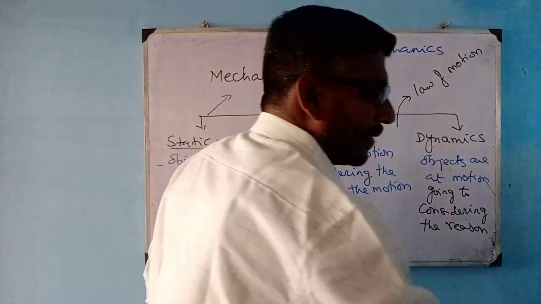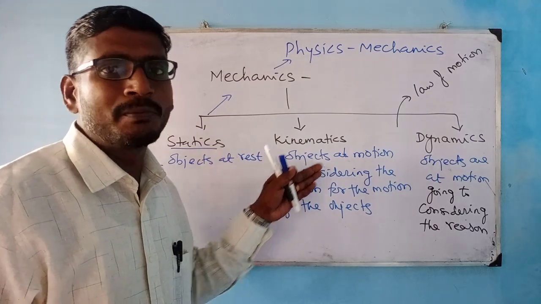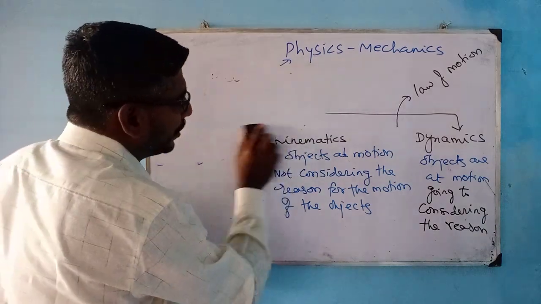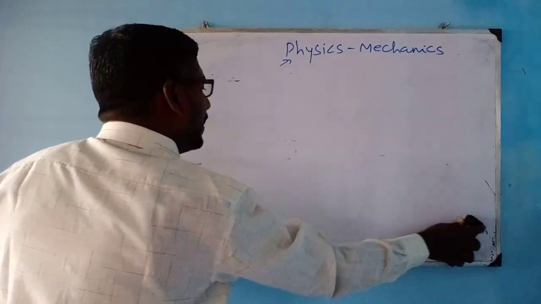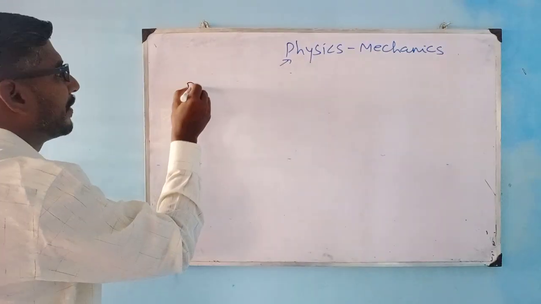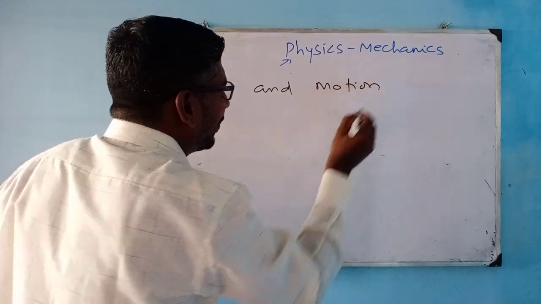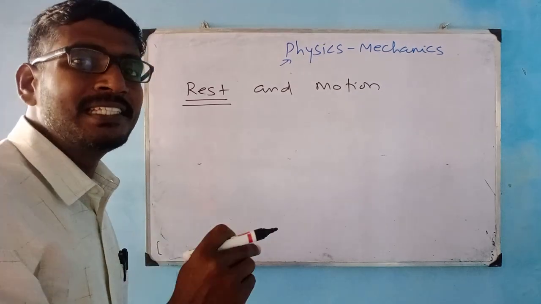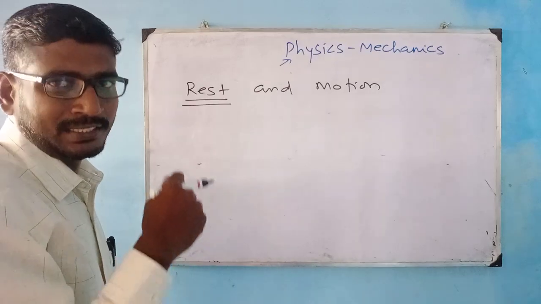In particular, in the coming chapters we are going to deal with kinematics followed by dynamics. In kinematics, we need two things that you should learn before getting into the chapter. One is, how will you define rest and motion? These are the two important parameters. It is as simple as that. When you say the object is at rest, the object does not change its position with respect to time and according to the surroundings.